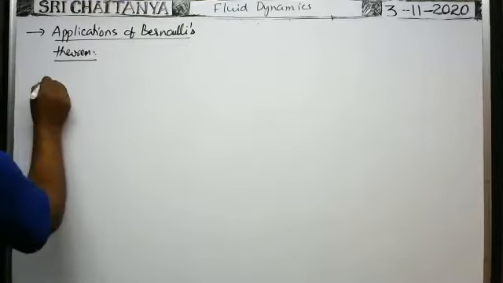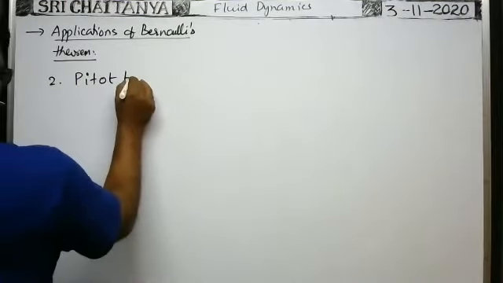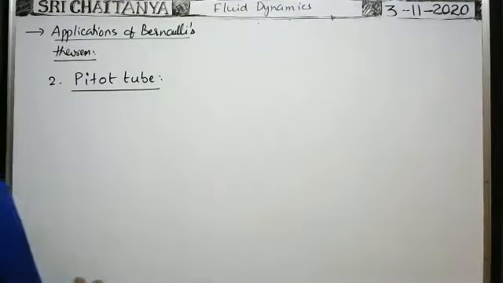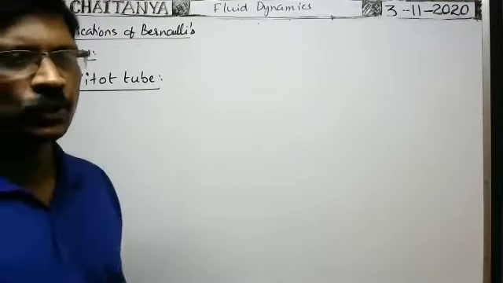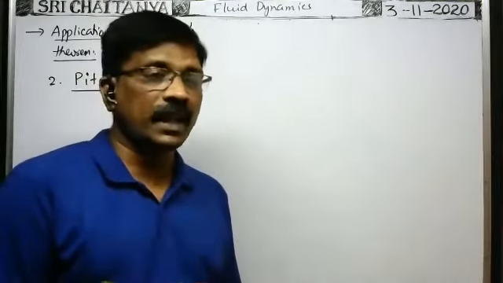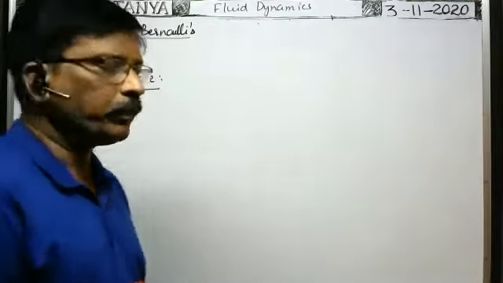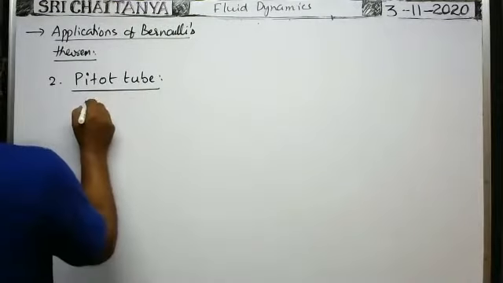Next, the second one, the Pitot tube. It is also an important one. Here, with what velocity is the fluid passing through the tube? In order to measure the velocity of the fluid passing through a given cross section of the tube, we use the Pitot tube. The device, of course, works on the principle of Bernoulli's theorem only.